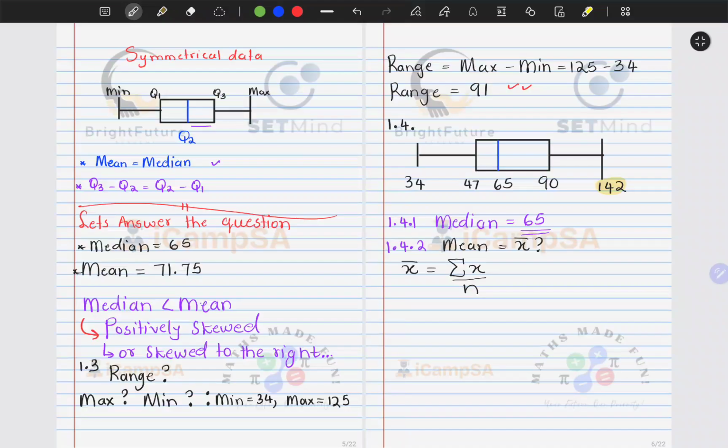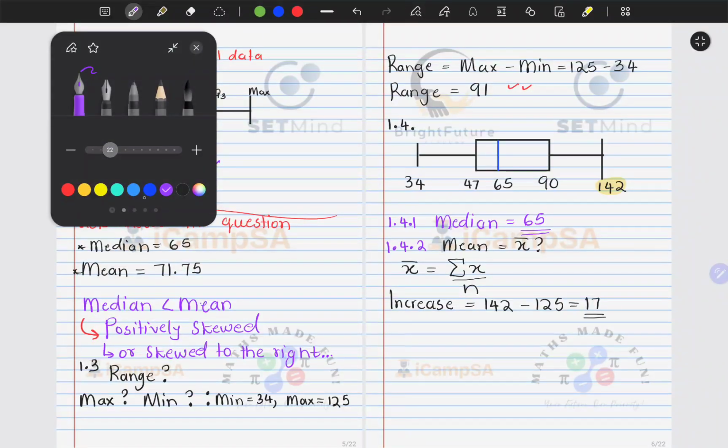If you look carefully, we'll look at the increase in marks. This person is now 142, they were moving from 125. So the increase will be 142 minus 125, that will be 17.